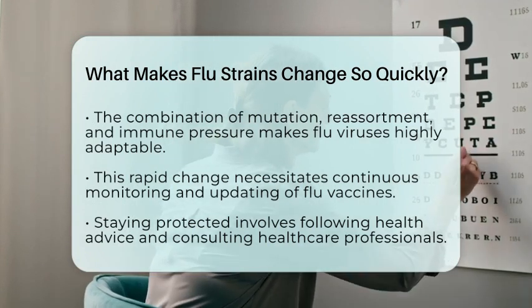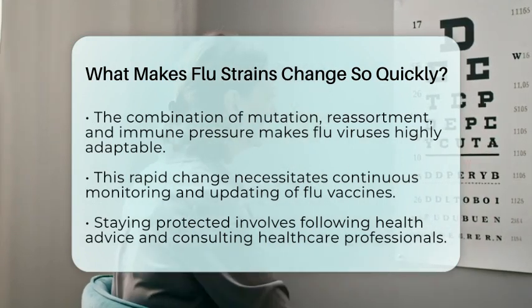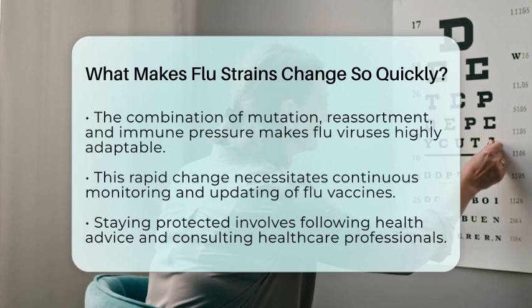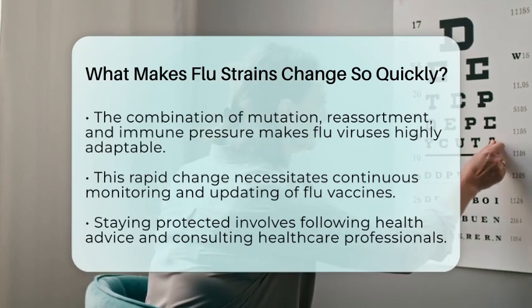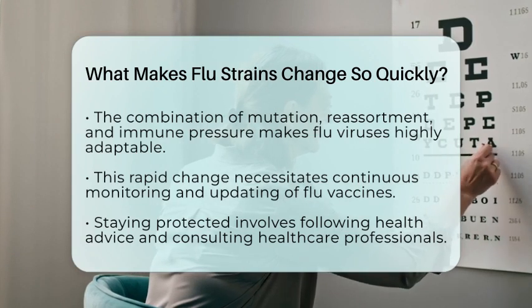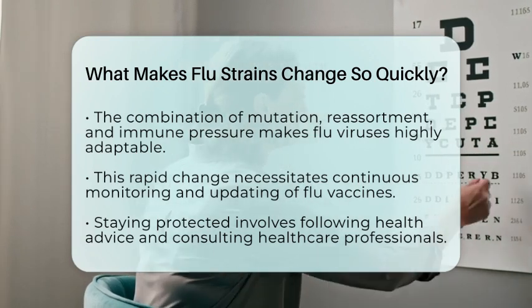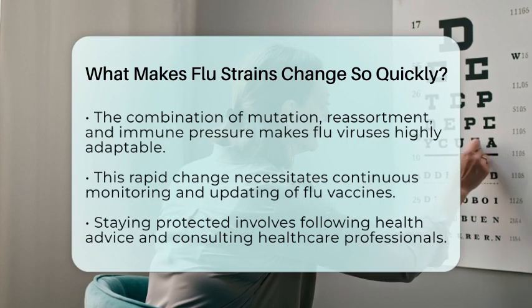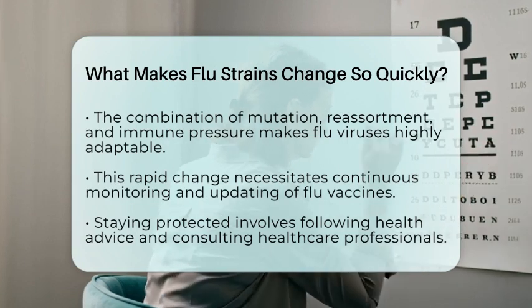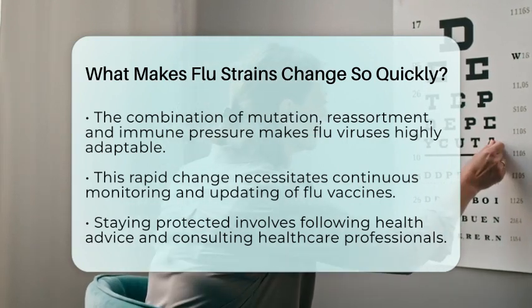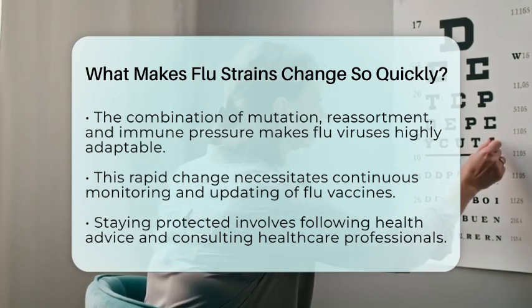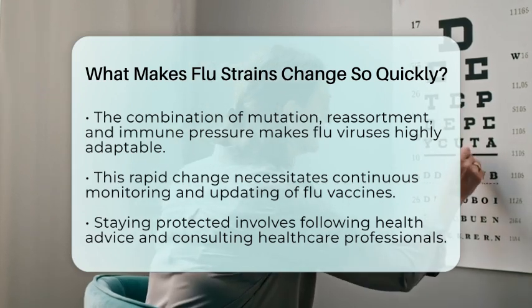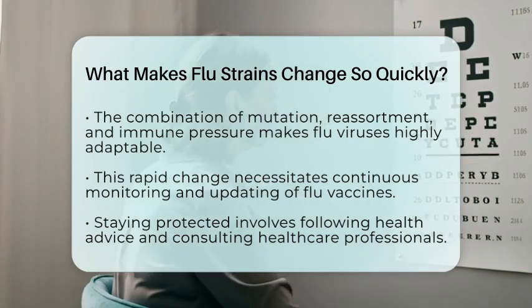All these mechanisms, high mutation rates, reassortment, immune pressure, and the virus's ability to tolerate changes, combine to make influenza viruses very adaptable. That's why flu strains can change so quickly, making it necessary for scientists to constantly monitor and update flu vaccines. It's a fascinating and complex process that keeps the flu virus one step ahead, reminding us of the importance of vaccination and ongoing surveillance.